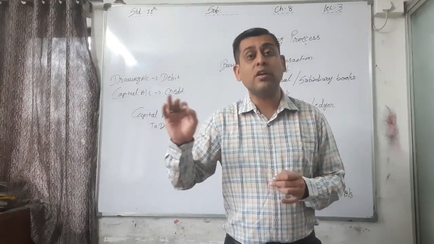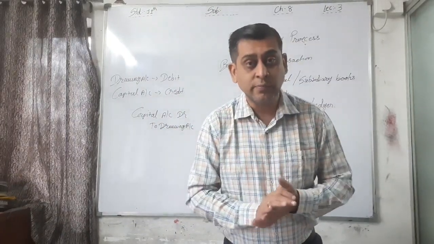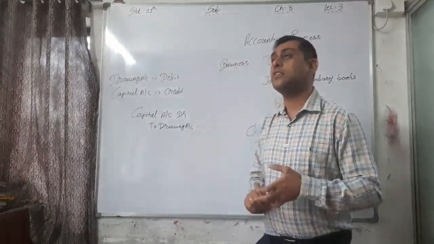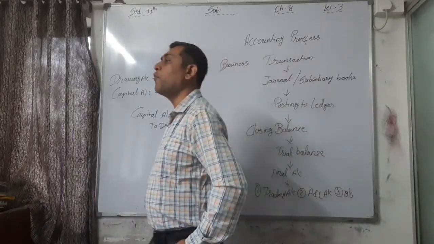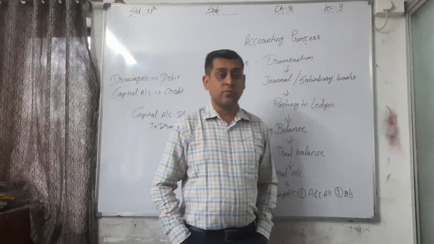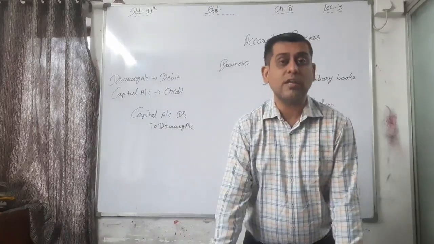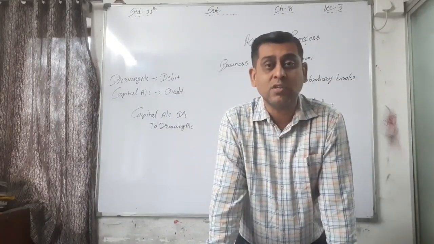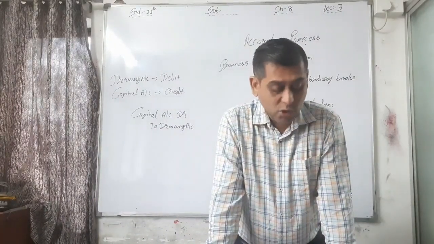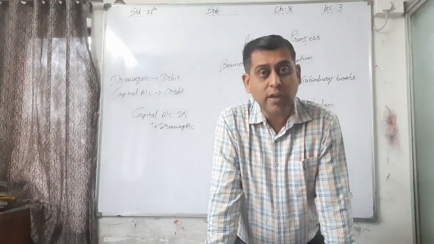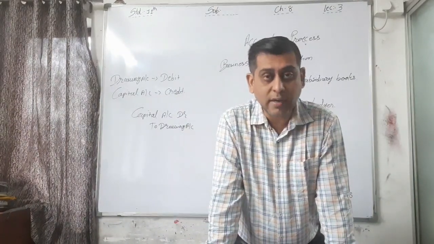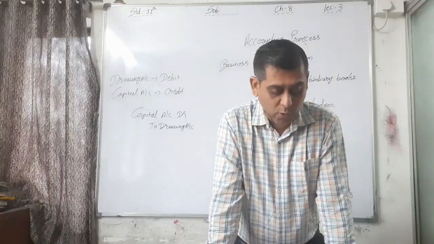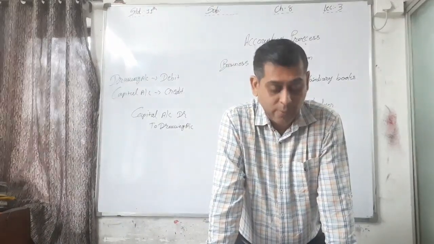And all the income other than sales, we have to record to profit and loss account. So all other incomes as well as all other expenses must be transferred to profit and loss account in the closing entries. Okay, I hope you have written that in your example book.